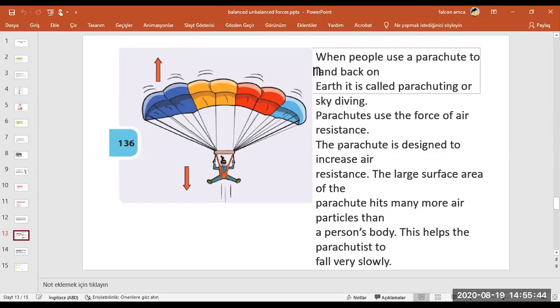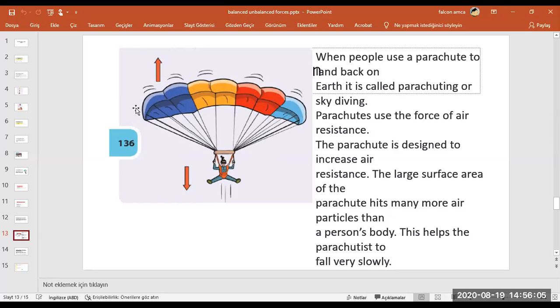How can we explain? By this force, it will fall very slowly because air makes pressure from this side and it won't fall down fast, it will be slower.